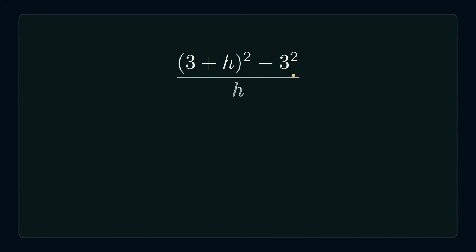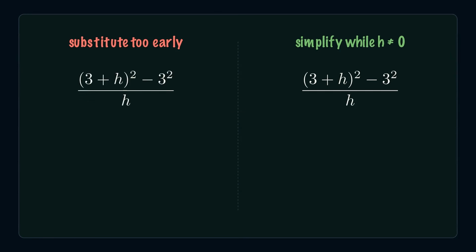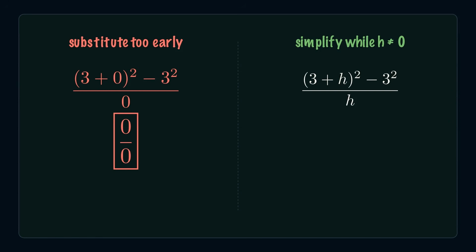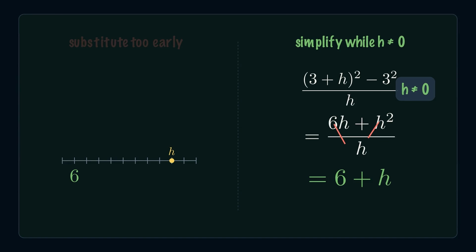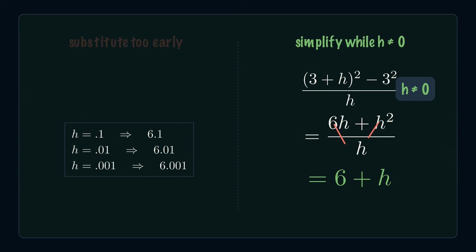What happens if we set the interval h to 0? On the left, plugging in h equals 0 gives 0 over 0. Division by 0 is undefined. On the right, keep h as an ordinary non-zero number. Expanding (3 plus h) squared minus 3 squared gives 6h plus h squared. Divide by h to get 6 plus h. As h approaches 0, we are left with 6. The limit does not ask us to divide by 0. It asks what ordinary calculations approach before the interval reaches 0.